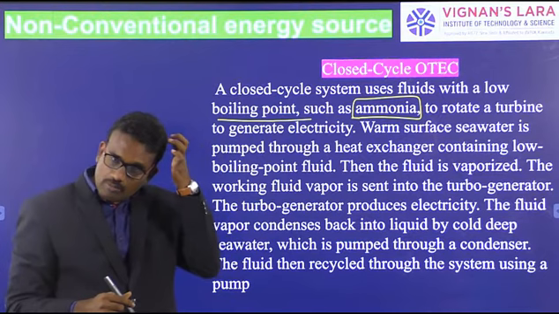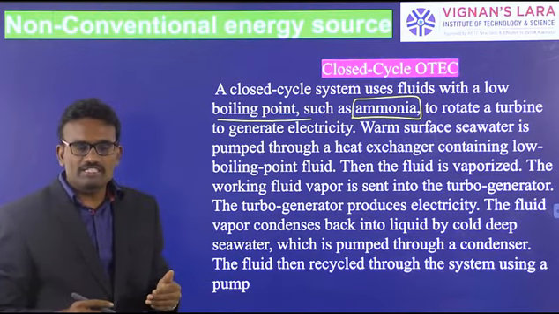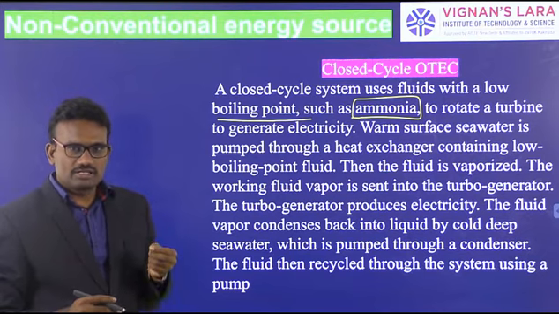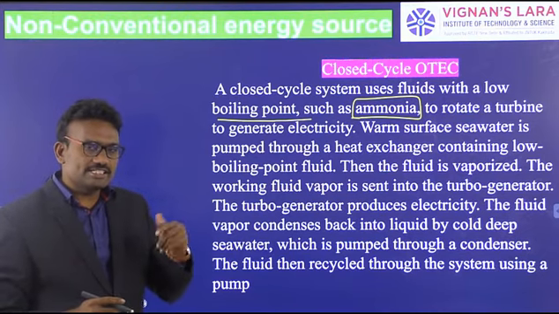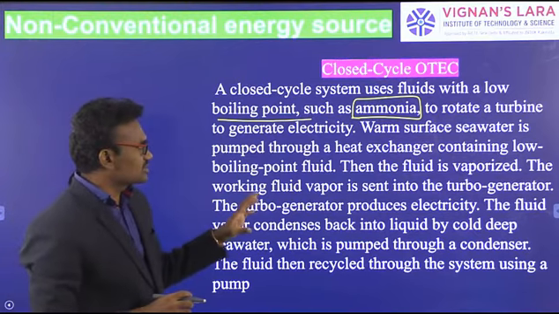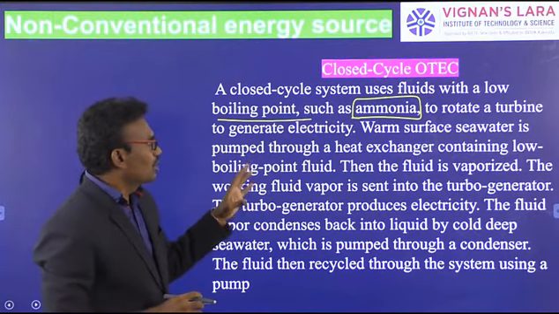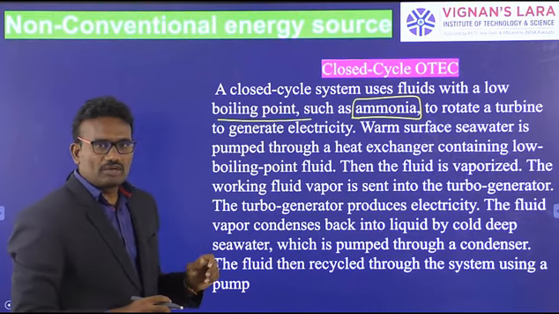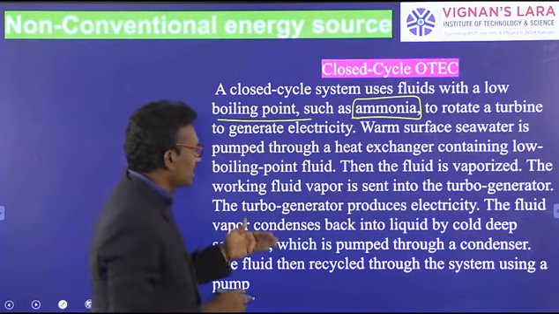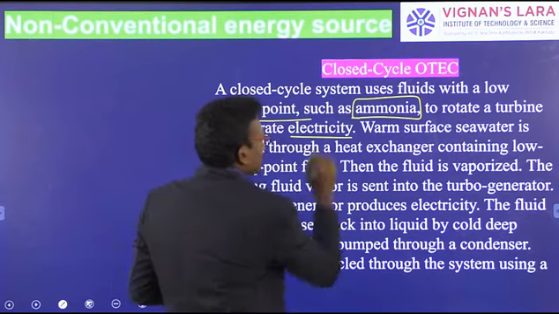Because the boiling point of ammonia is very low, so it is easily evaporated. So in this process, a low boiling point fluid like ammonia is used to rotate the turbo generator to produce electricity.